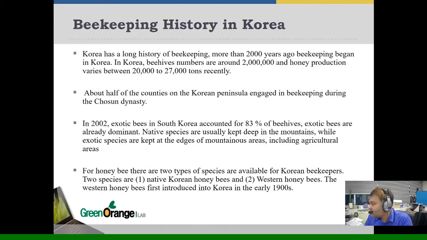Native species are usually kept deep in the mountains, while exotic species are kept at the edge of mountain areas, including agricultural areas. For honeybees, there are 2 types of species available for Korean beekeepers. The 2 species are the native Korean honeybee and the western honeybee. The western honeybees were first introduced into Korea in the early 1900s.